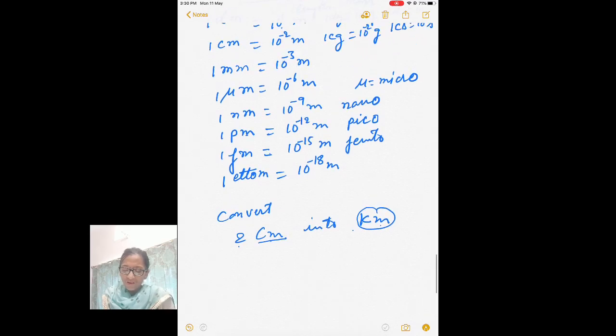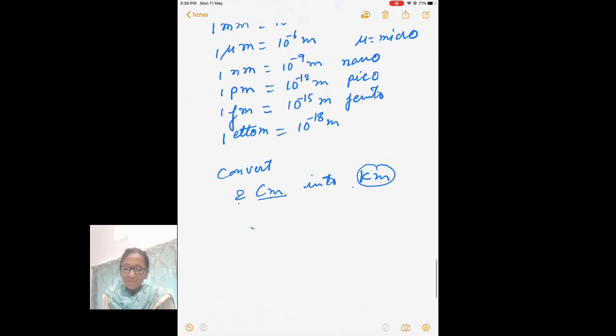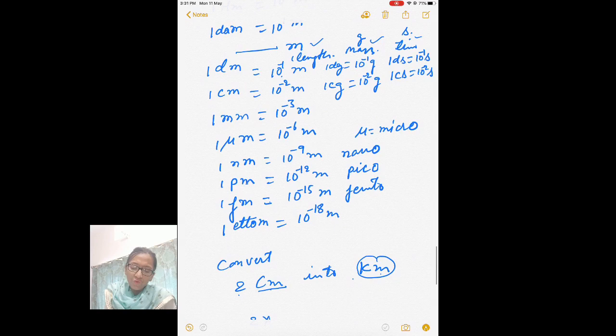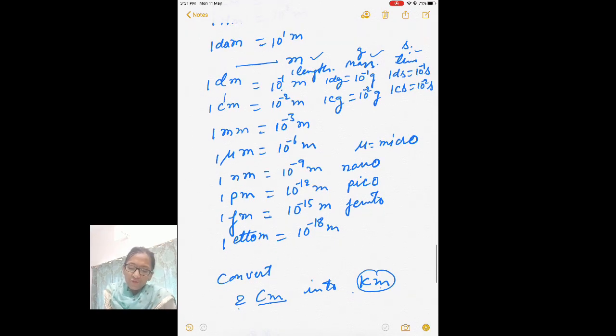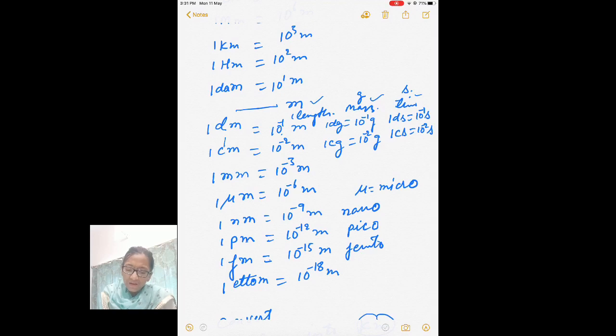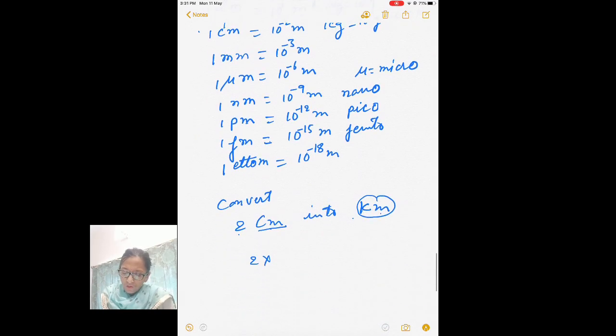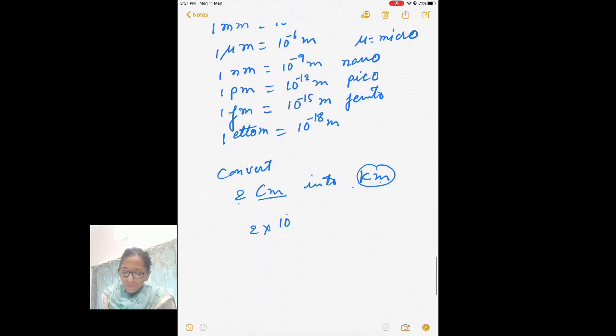And how much small? So write here 2 into, from centimeter you go to decimeter. So this decreases by 10 power minus 1. By 10 times it decreases. And then by another 10 times here meter decreases, 10 power 2 times. Here 10 power 3, 10 power 4 and 10 power 5. So it easily can be written as 10 power minus 5 kilometer.